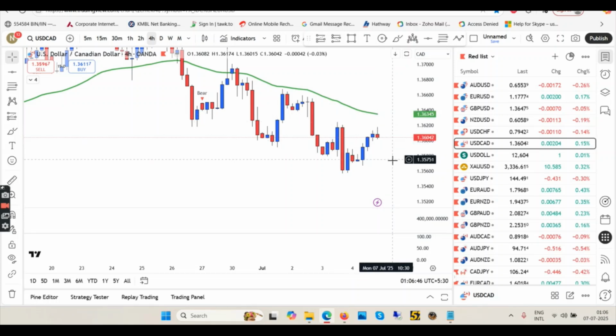Keep your eyes open, and as I said, wait for the rejection from the EMA before going short. Again, I'm repeating myself: my assumption is we should touch the EMA, reject it, and then wait for the red candle and then go down. Otherwise, wait for this high to break, then pull back, and then blue candle, and then go long.